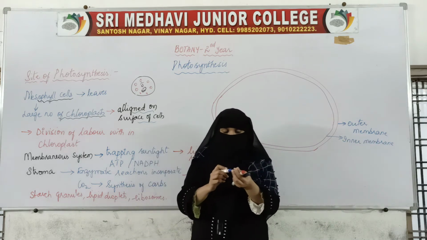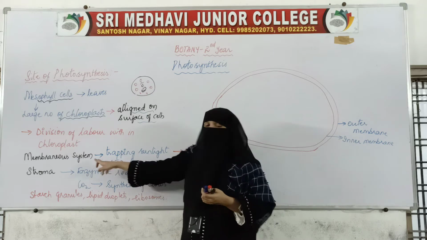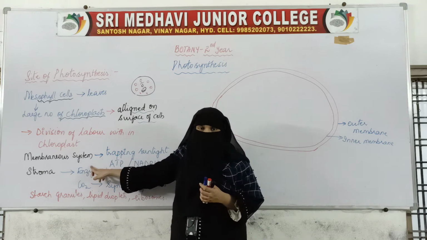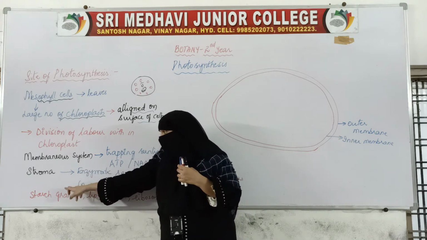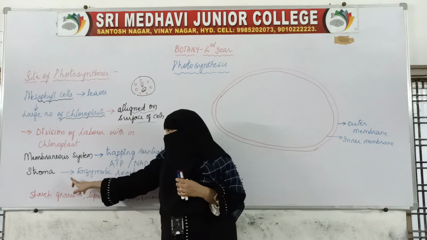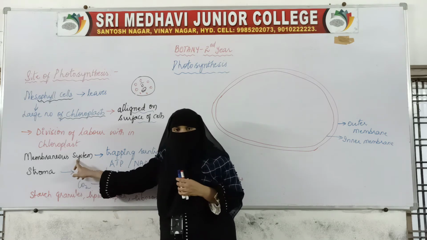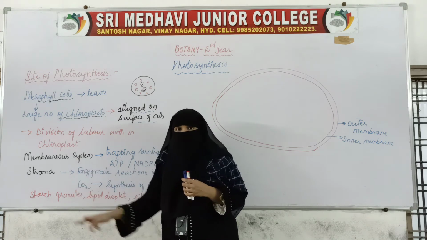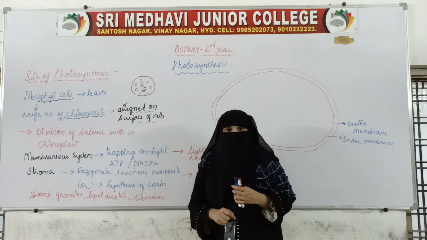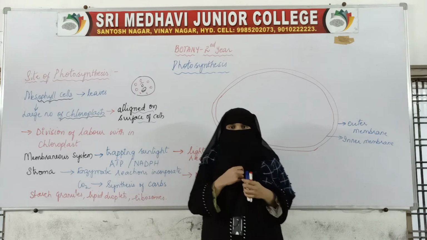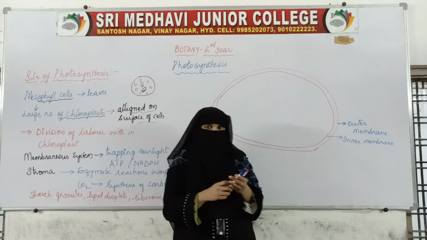So chloroplast is a structure. It consists of a membranous system, and it also has a liquid which is called stroma. Along with these membranous structures and the stroma, it also has starch granules, lipid droplets, and some ribosomes are also present. So let us see this one.